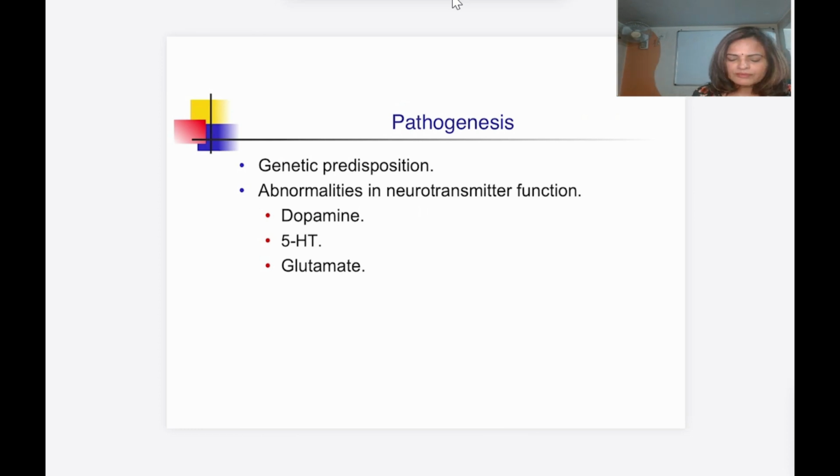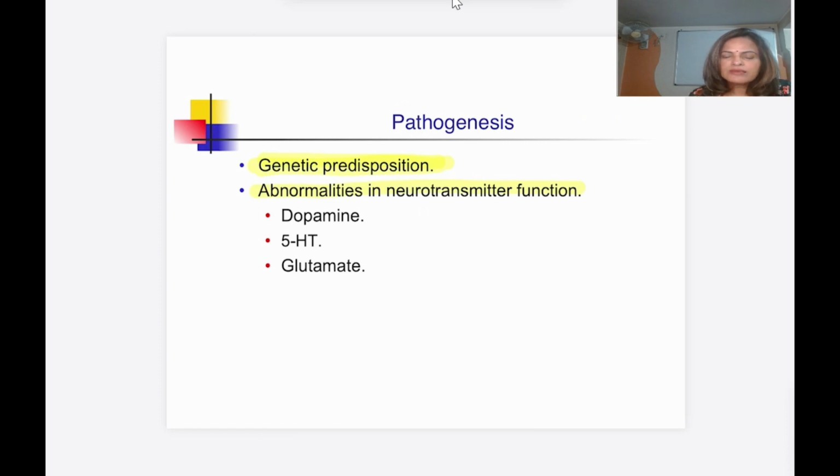But if we come to the pathogenesis, inheritance plays an important role. They say it runs in a family. If a person suffers, the chance that the next generation may be affected is 10%. Then another one is abnormality in neurotransmitter function. What are the neurotransmitters affected in schizophrenia? We have three: dopamine, 5-HT and glutamate.